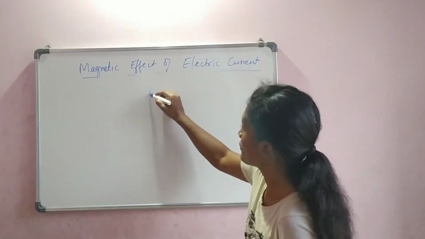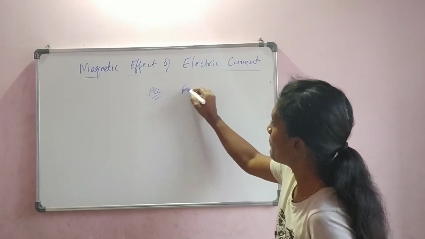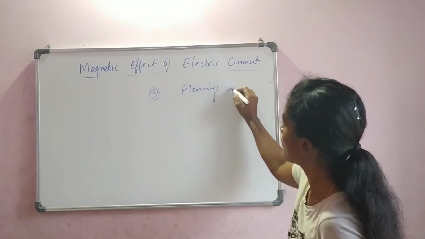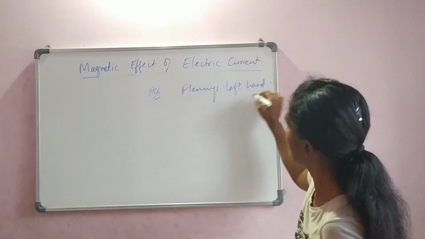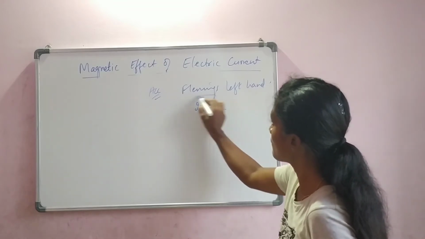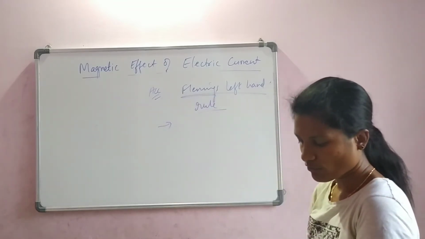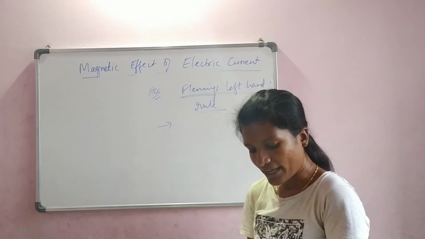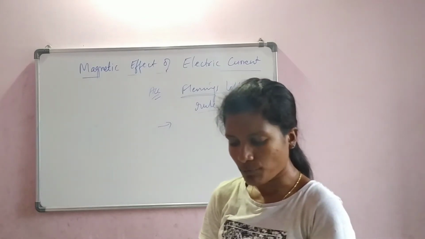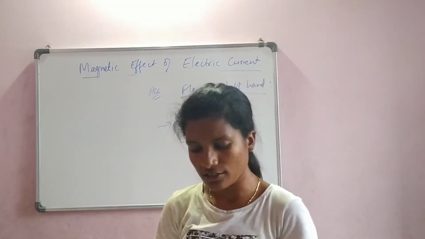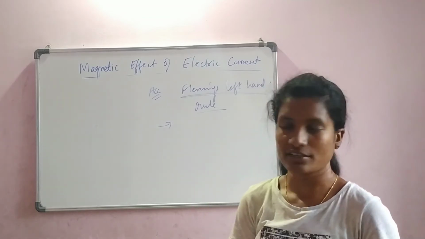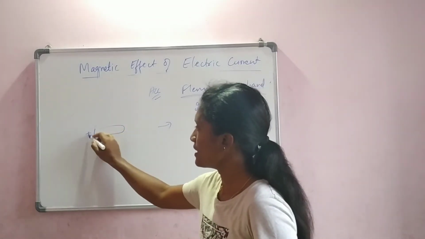According to Fleming's left hand rule, the first thing observed is, by convention, the direction of flow of positive charges is taken to be the direction of flow of current. Now let us say there is a battery, plus and minus.